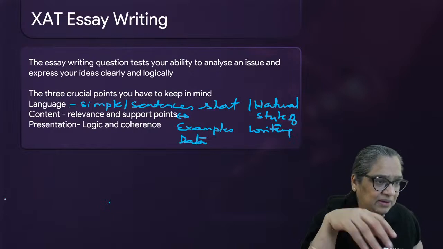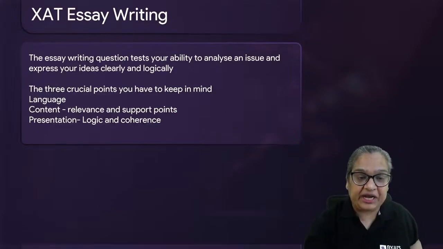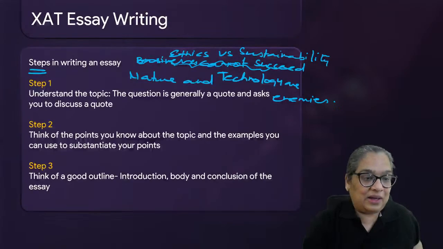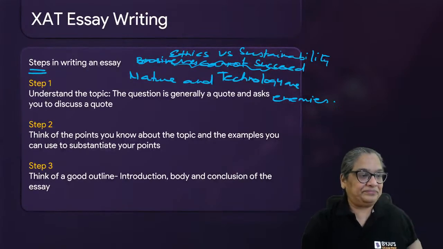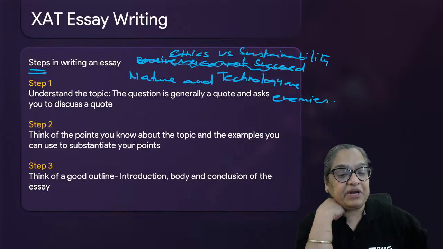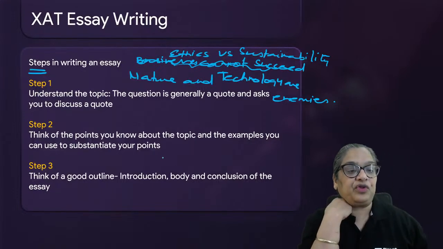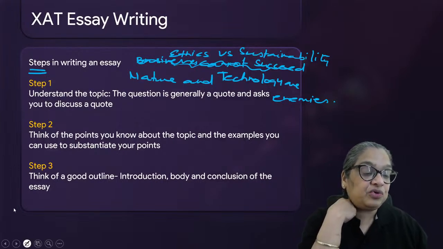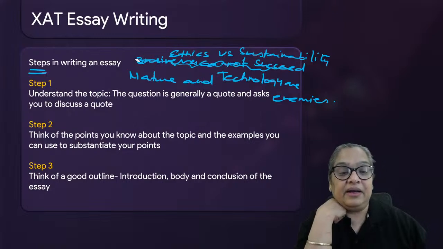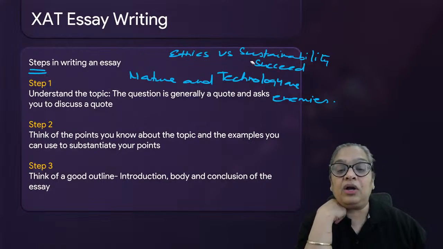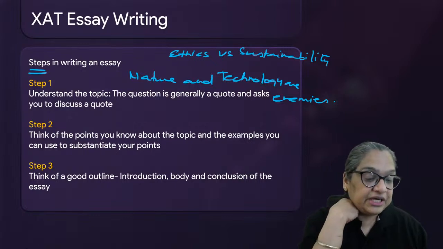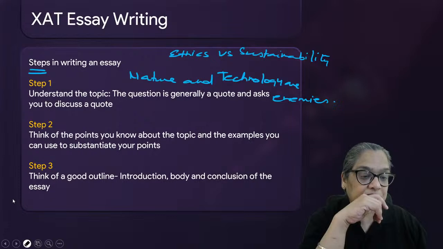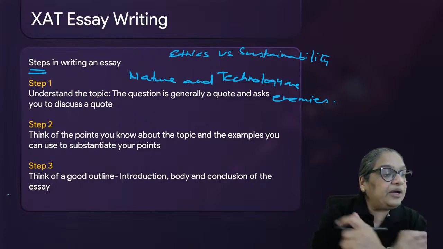Quickly type in, because this is the biggest constraint of online essay writing class, that I can't make you write. So give me as briefly as possible any one of the topics. Put it in your own words. Challenge yourself to think and write on ethics and sustainability or nature and technology. You see a topic, put it in your own words, and give me an introduction.